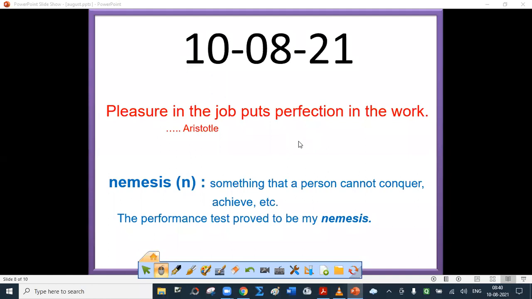Today's word is nemesis, something that a person cannot conquer, achieve, etc. The performance test proved to be my nemesis.